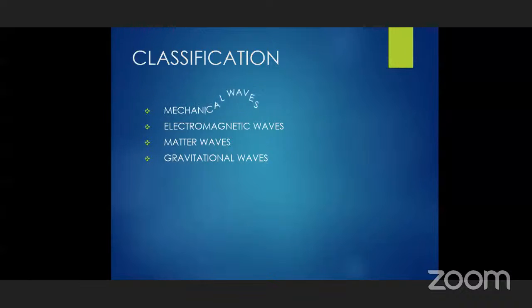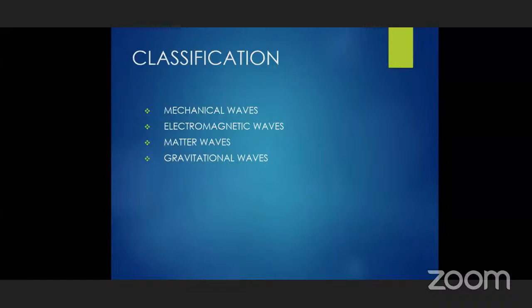Let us see first what is a mechanical wave. Mechanical wave means due to mechanical force, these waves are produced. That's why this is called a mechanical wave. How is the mechanical force transmitted in the particles of the medium? This is due to the elasticity of the medium.